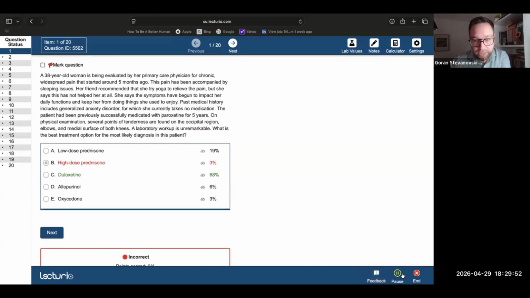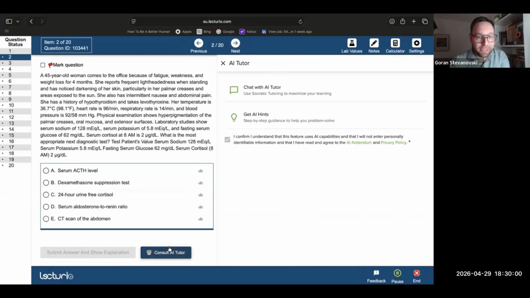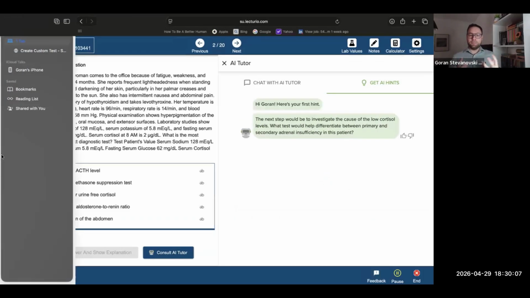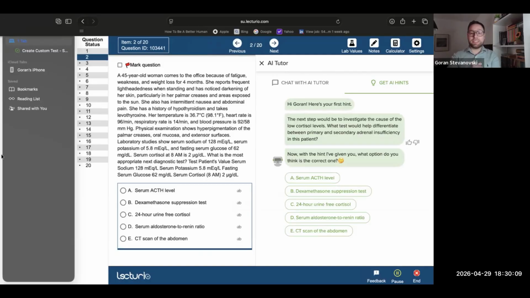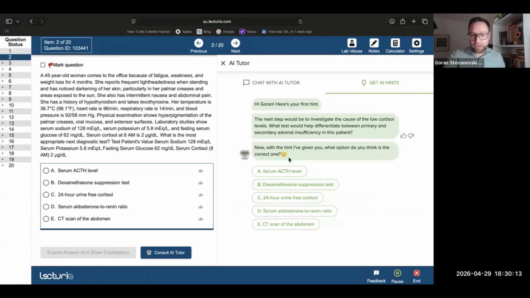Now, you can add feedback to this, but let's for a second go to the next question because I want to be able to show you the other AI function. So we have a different case here, and now let's see the AI hints, right? So apart from the Socratic tutor that helps you reason, this gives us a hint. It says the next step would be to investigate the cause of low cortisol levels. With the hint I've given you, what option do you think is the correct one?